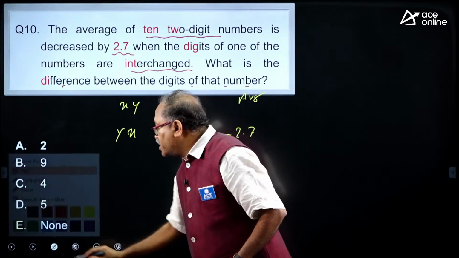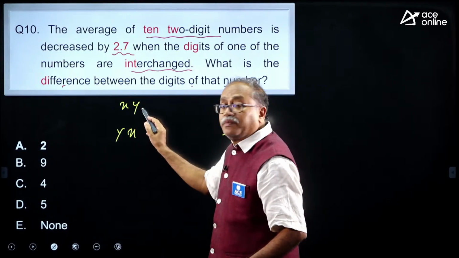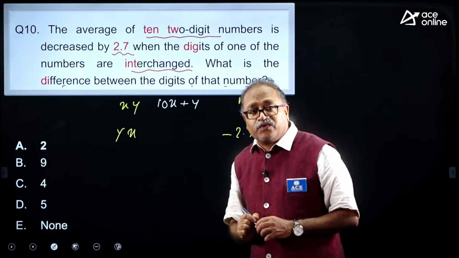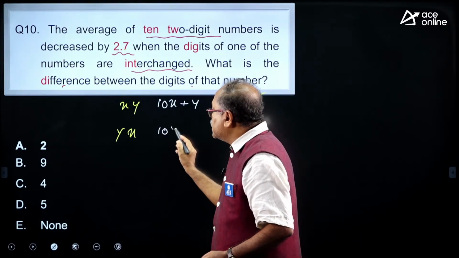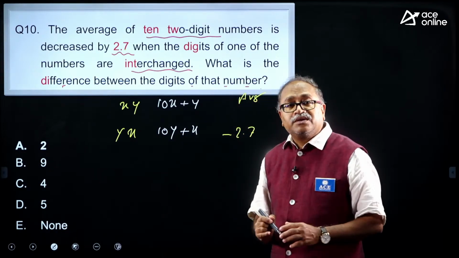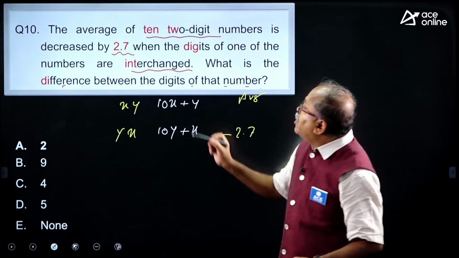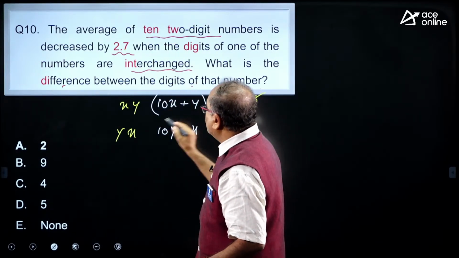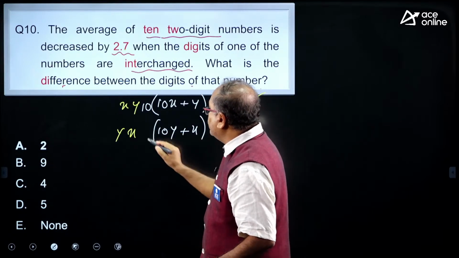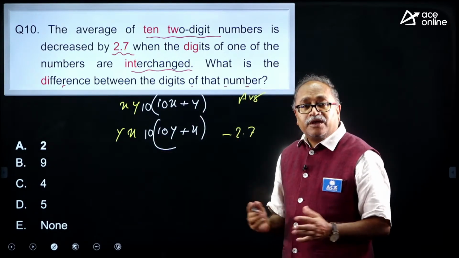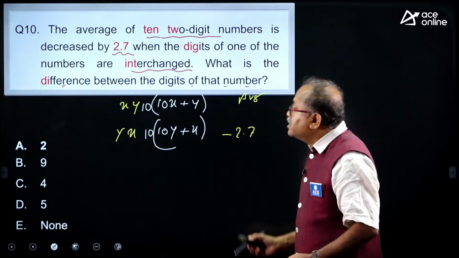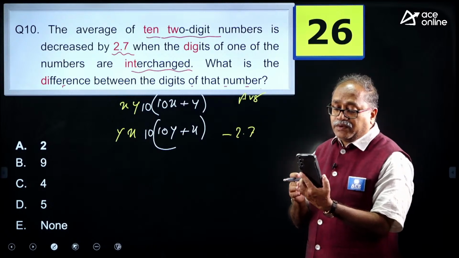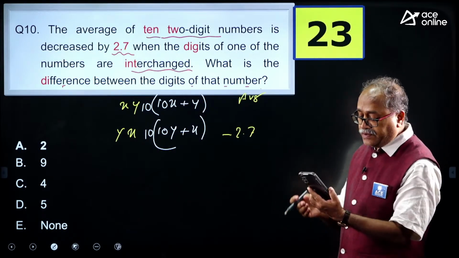How do we write it? The first number is 10x plus y, and we write the other as 10y plus x. How many numbers are there? 10 two-digit numbers. So, what will be the total, into 10? Right, my dear friends, I will give 30 seconds for you to think. Frame your mind and then I will give the best possible answer.